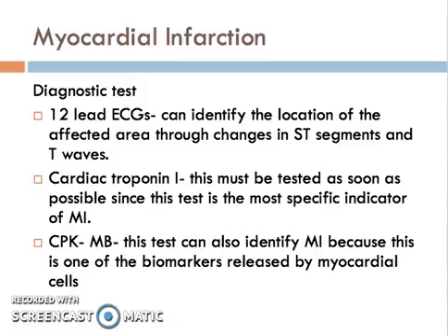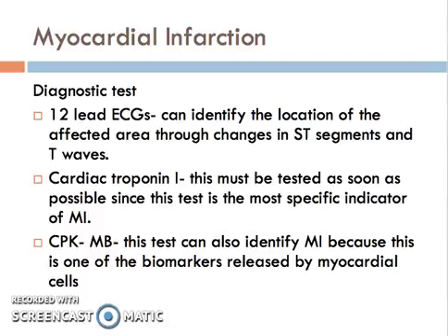Diagnostic tests, we can do a 12-lead ECG. This can identify the location of the affected area through changes in the ST segments and the T waves. We can also check the cardiac troponin I. This must be tested as soon as possible, and this is the most specific indicator of MI.